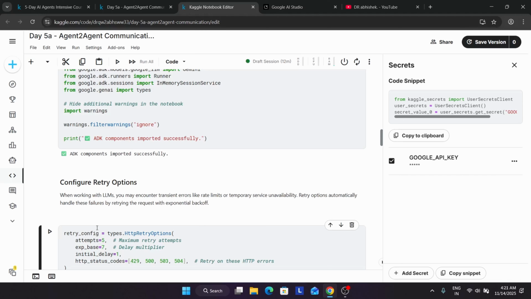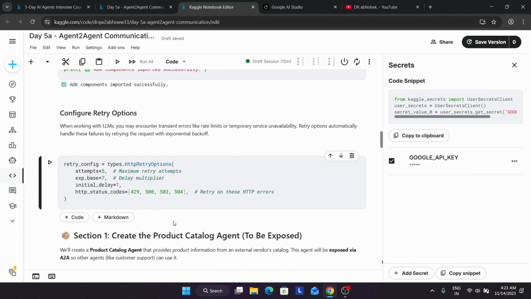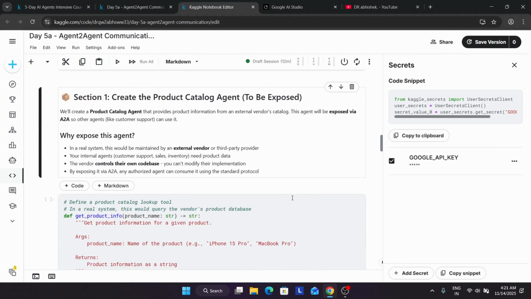Now we have to run the retry option. Make sure to run each and everything one by one. And if you are running it and not seeing any output like this, you can just click anywhere and see. If you are seeing this number, okay, that means this query has successfully been run. Now we have to come to section 1.